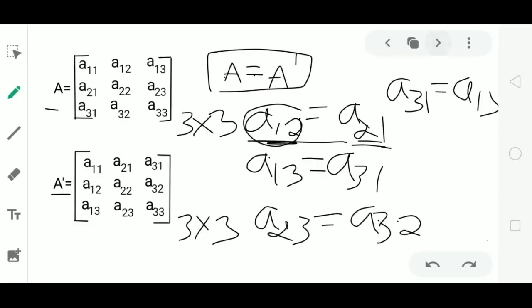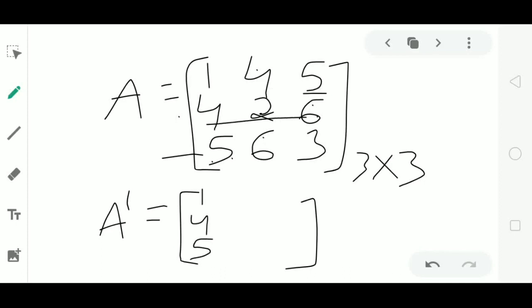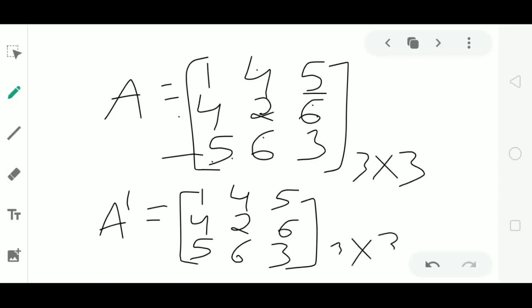I have written the elements as per the conditions obtained in this A and A dash. Now let us verify whether A dash is equal to this matrix A or not. A dash is obtained by interchanging the rows and columns of A. I'll write the elements of the first row of A in the first column of A dash, elements of the second row of A in the second column of A dash, and elements of the third row in the third column of A dash. Now verify whether they are equal or not.